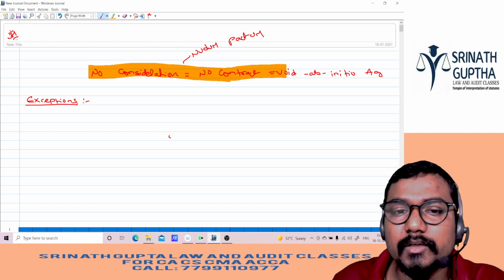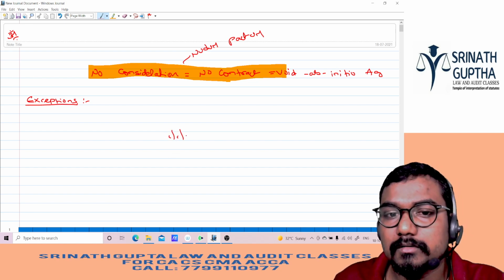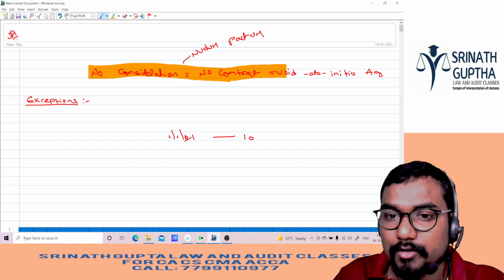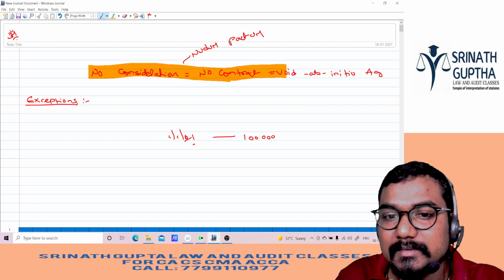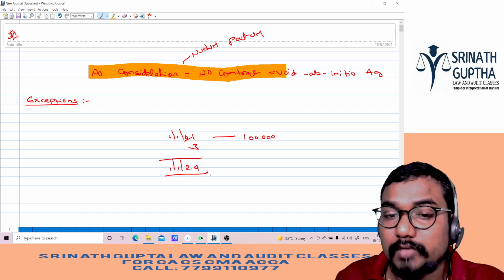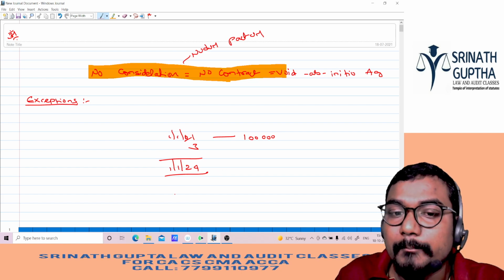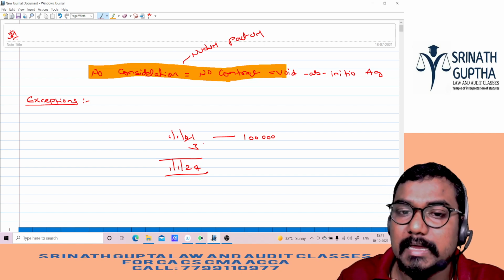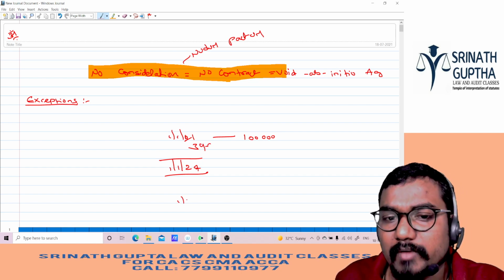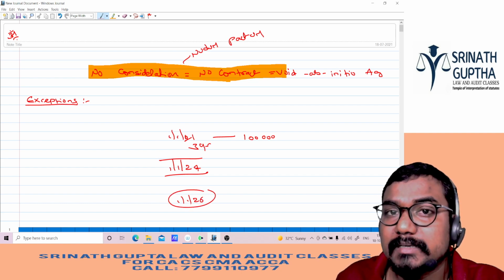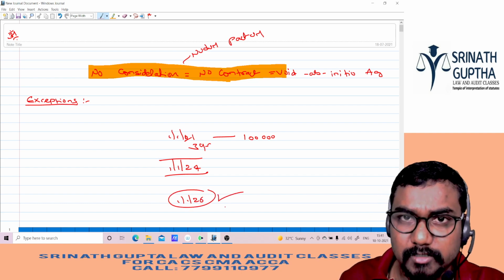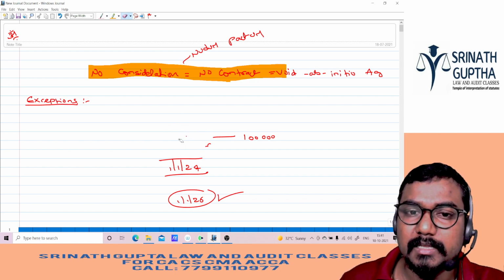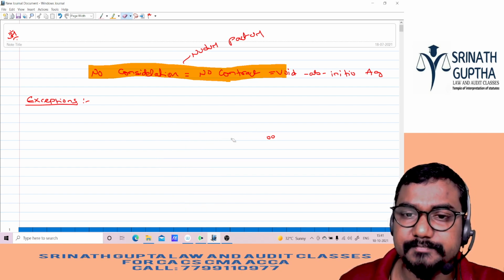For example, I give 1 lakh rupees to Rohit. I can recover this loan within how many years? 3 years, that is until 1/1/24. After 1/1/24 it becomes a void contract. Can I recover the loan from Rohit now? No, because all 3 years are expired. But on 1/1/26 Rohit promised to pay the time-barred debt. It will be enforceable even without any other consideration. We have seen this example also in the regular classes.